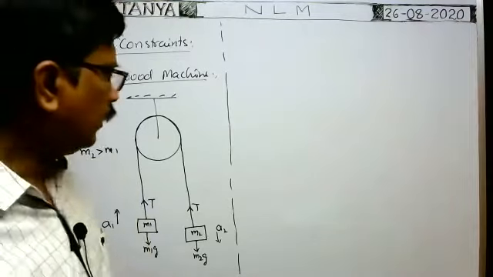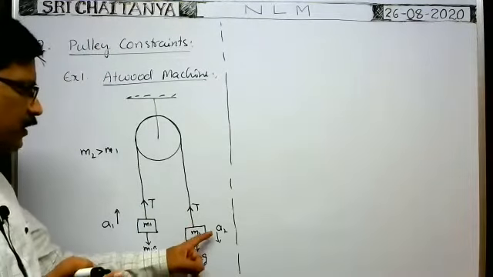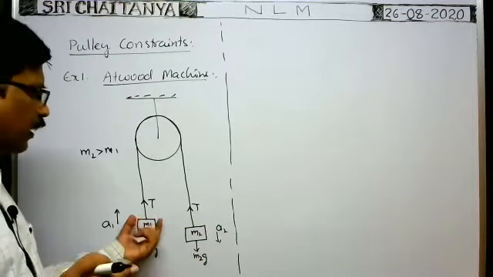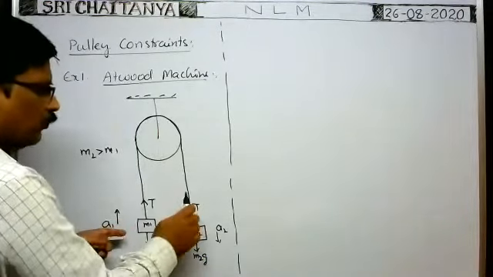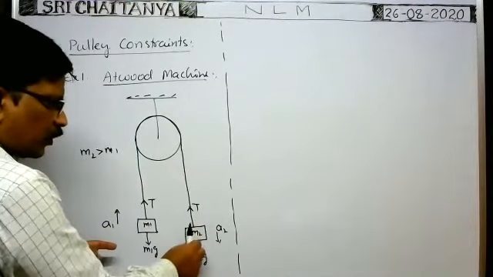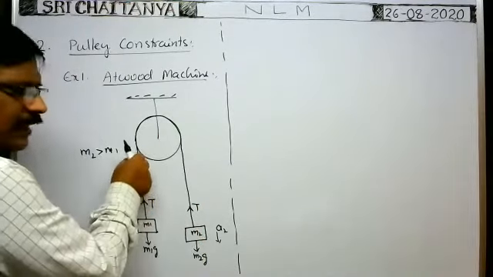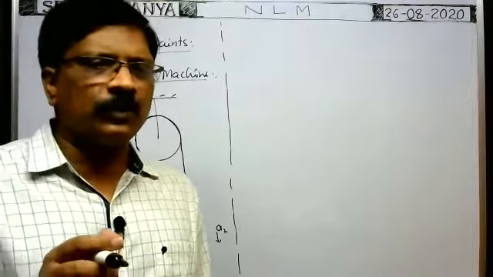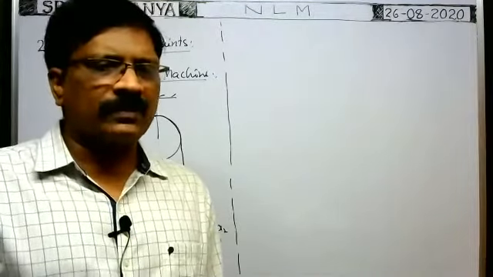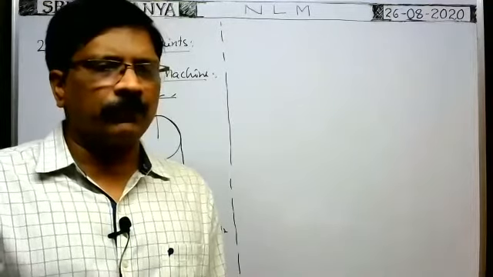Whenever this block comes down with acceleration a2, this block rises up with the same acceleration, because it is totally the same string. With whatever acceleration this string comes down in this direction, it rises in the other direction. That's why the accelerations are the same in magnitude, Vishnu.